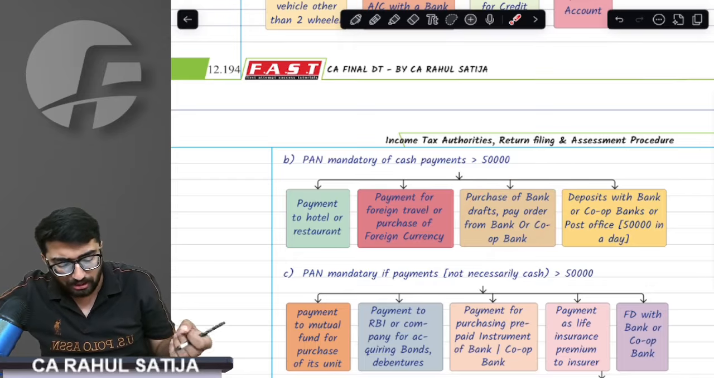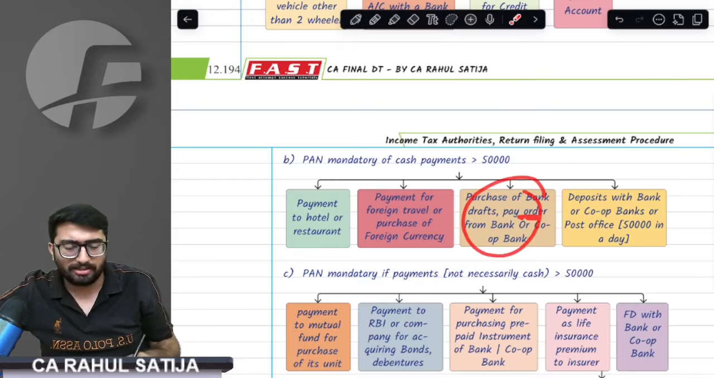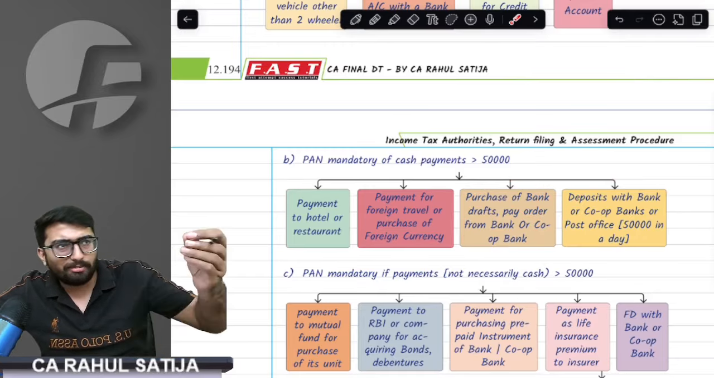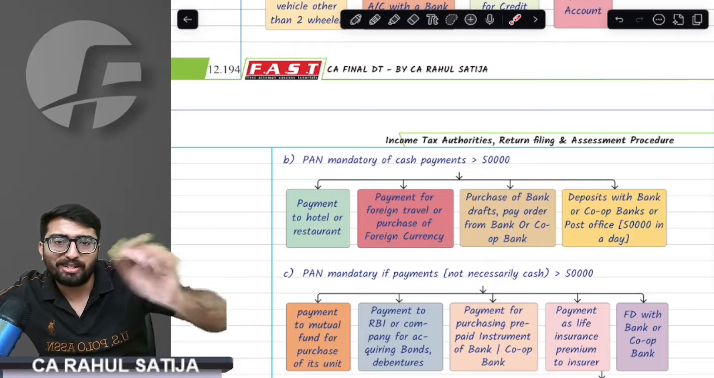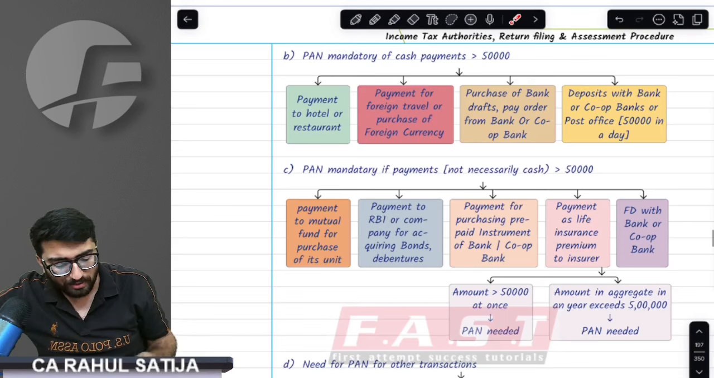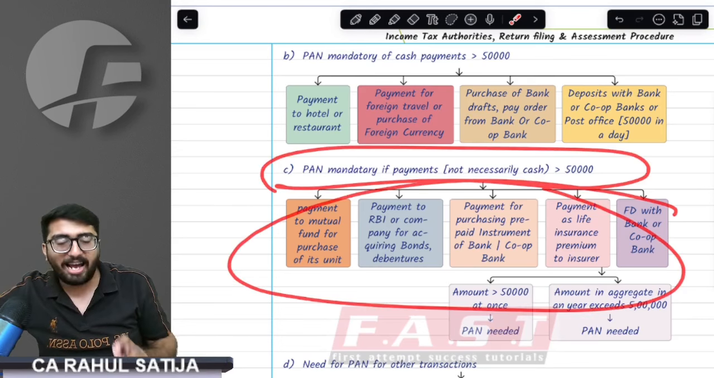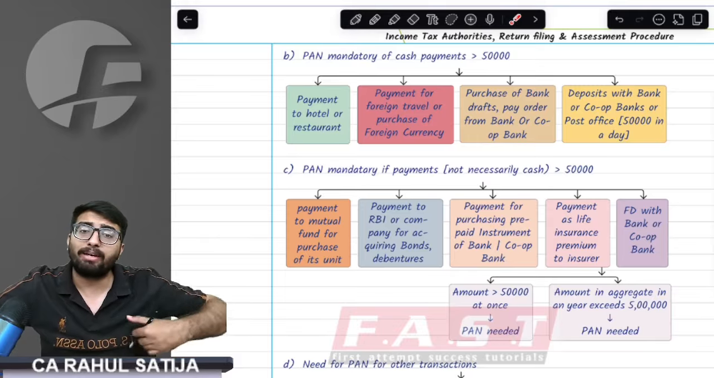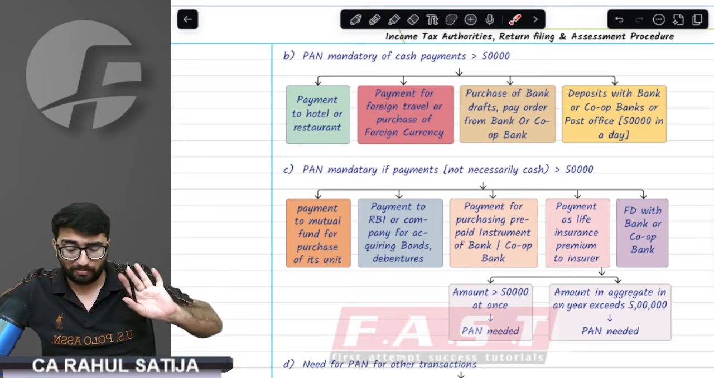If you are buying any draft or pay orders and you pay more than 50,000 in cash, PAN is required. If you go to a bank and deposit more than 50,000 in one day, then PAN is required. Now, in these five transactions, PAN is required irrespective of whether payment is in cash or through the bank, but only if the payment is more than 50,000.